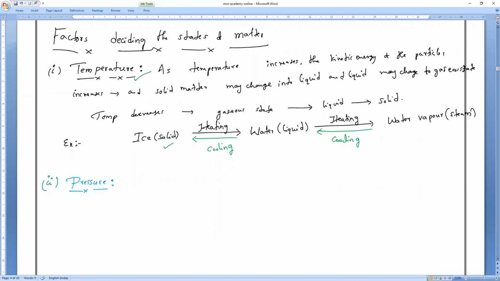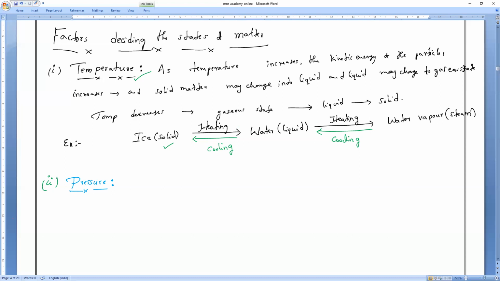If it is high pressure, like dry ice, with decreasing temperature, then the gaseous particles will come closer to each other, and they will change into liquid as well as into solids also. So that is what will be happening.